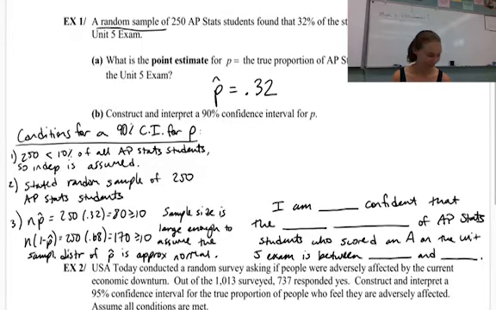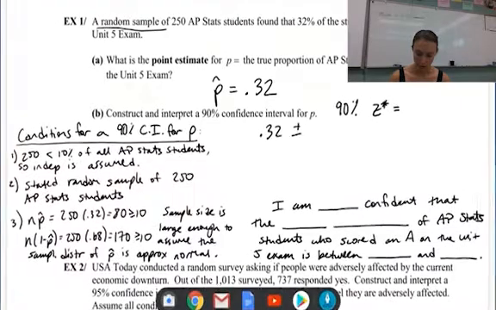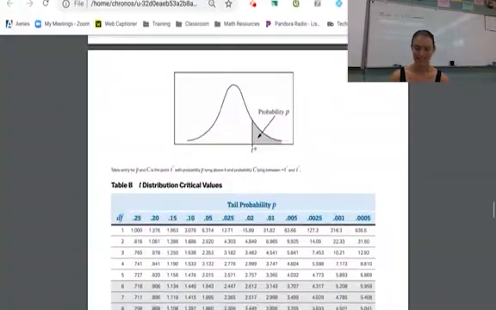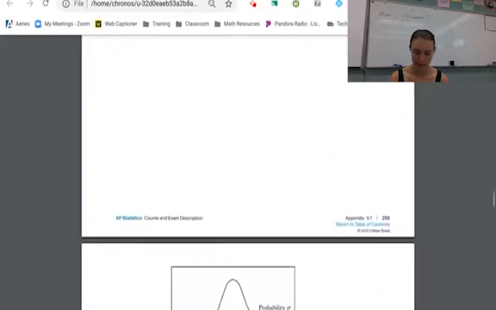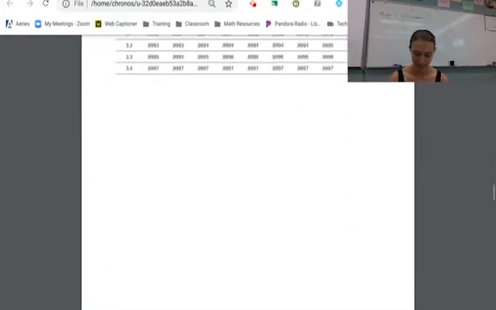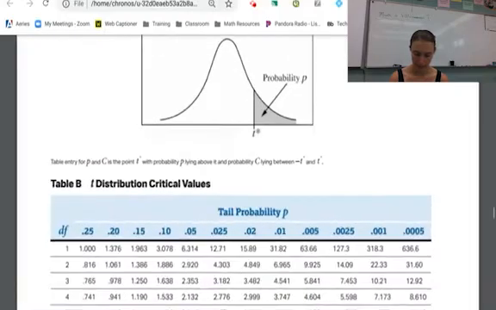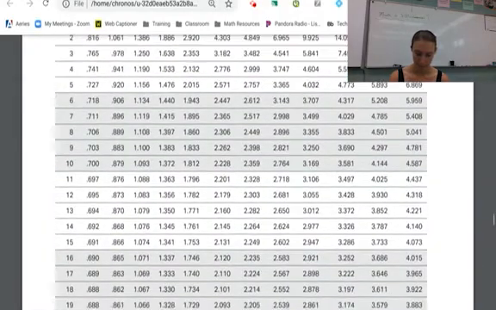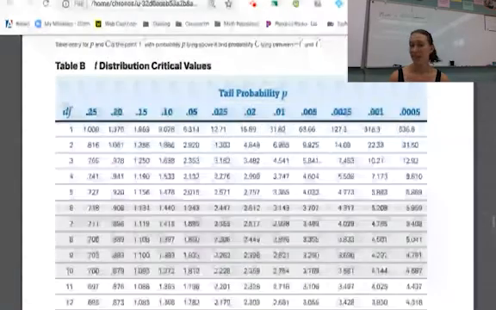Now let's do some math. So we have our p hat value, 0.32, plus or minus the z critical value. So now I'm going to show you how to do this. I want 90%, and I need to find the z critical value. So you're going to go to your formula sheet. You're going to go to the t distribution. So the t table, it's right below the z table. So we had our z tables here. Keep going. It's the t table. Now, I know we haven't used this yet, and I'll explain how to use it later.